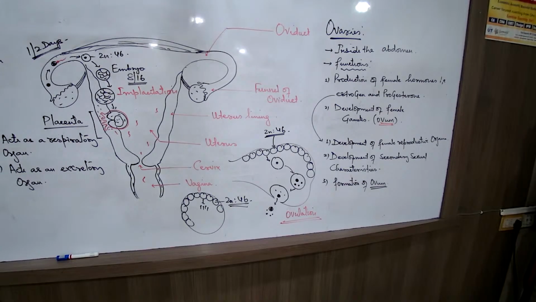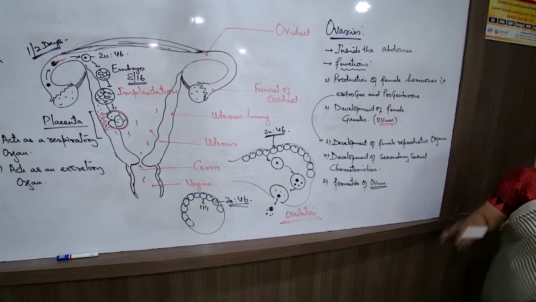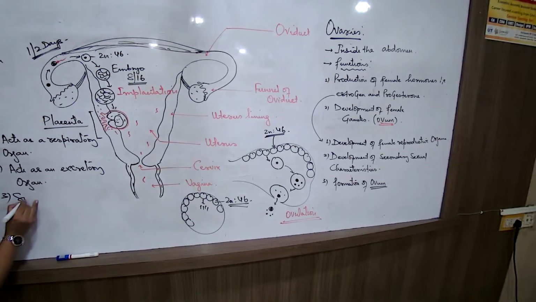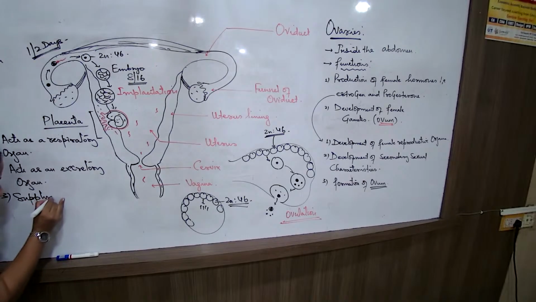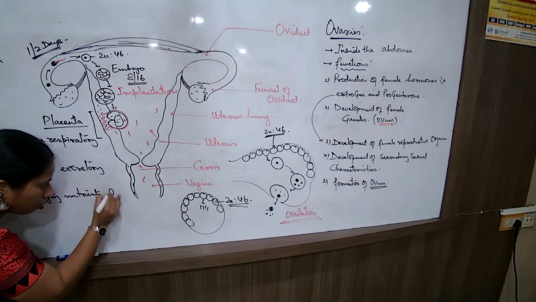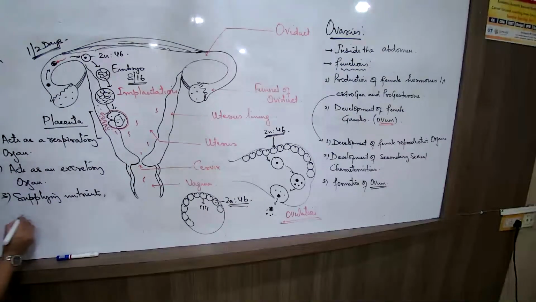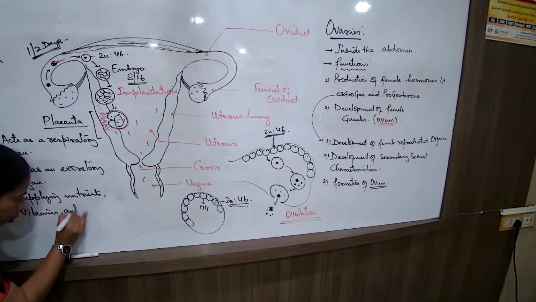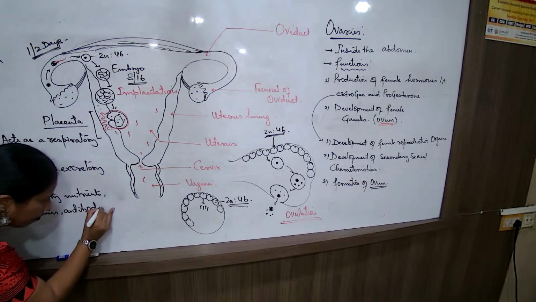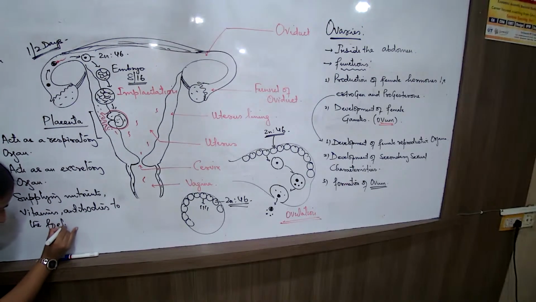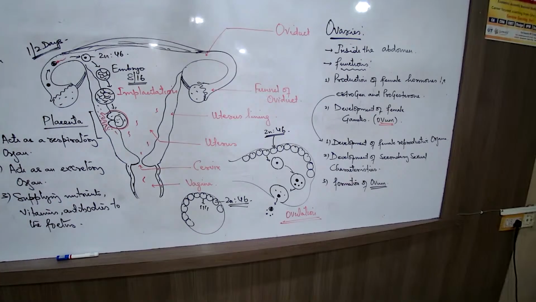So excretory organ, and the third function that you write is it also helps in supplying nutrients, vitamins and antibodies to the fetus. So these are the functions that we'll have to write down.